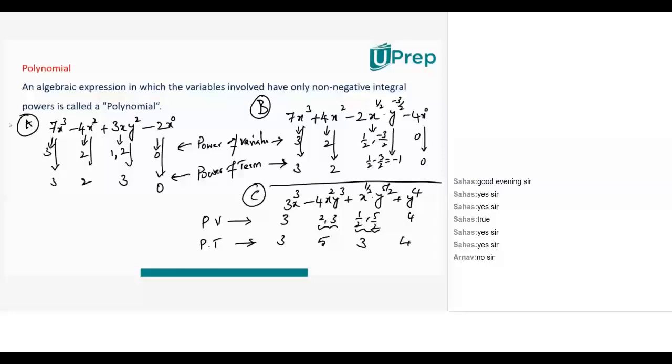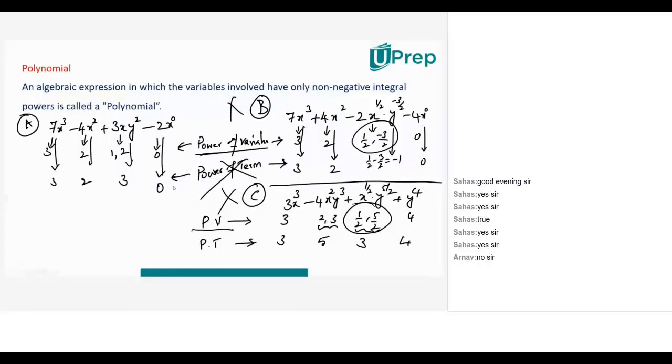Bhumika, is the idea clear now to you? So we consider the variable when describing a polynomial. For a polynomial, the condition that non-negative powers are needed is not for the term, it should be for the variables. So B is also not a polynomial, not because of minus 1. It is because of this value. C is also not a polynomial, not because of 3, but because of these powers. The condition that is required is for the power of variables, but not on the power of the term.